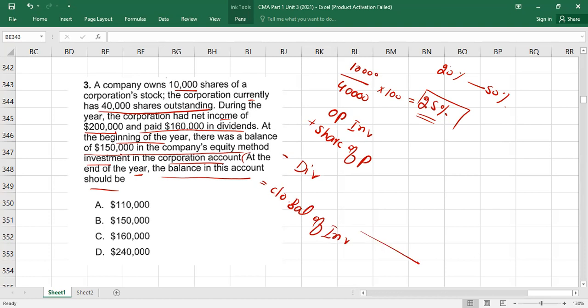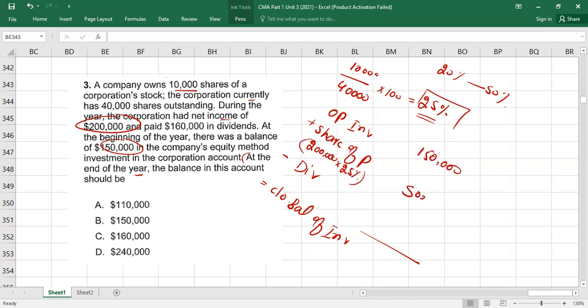Opening investment is given here: 150,000. Plus the profit share you have to take. The corporation's profit is 200,000, and your percentage is 25%. So 50,000 will be added. Check the arithmetical accuracy.